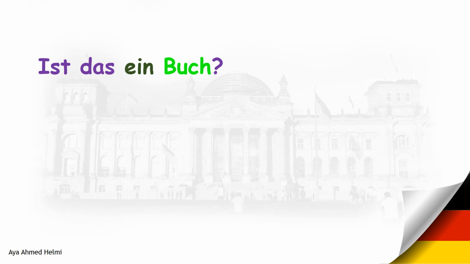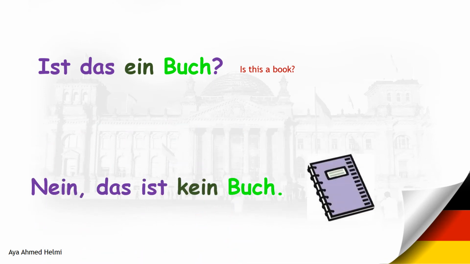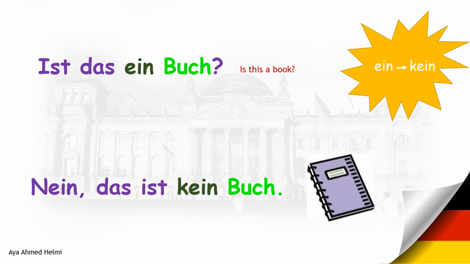Ist das ein Buch? Is this a book? Buch has article das and it takes ein als unbestimmten Artikel, as indefinite article. Is this a book? Ja, das ist ein Buch. Yes, this is a book. Nein, das ist kein Buch. No, this is not a book. We put kein instead of ein with words with article das.